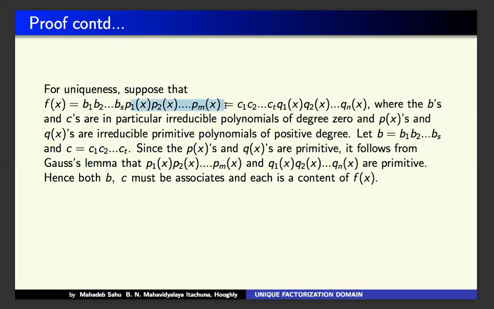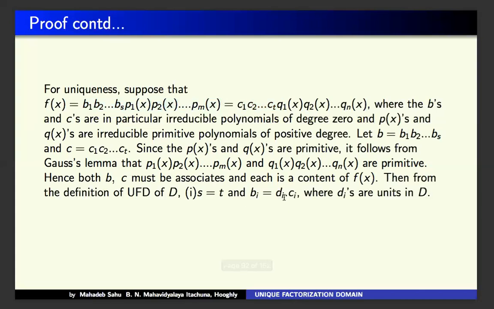as it is primitive, so therefore this becomes a content, and also this becomes the content of f, and is a GCD of f. So therefore, this being primitive, bc becomes an associate of f(x). Then from the definition of UFD, as these two are associates and it